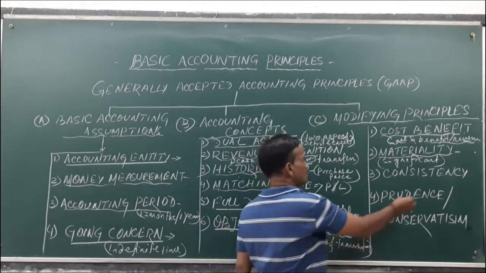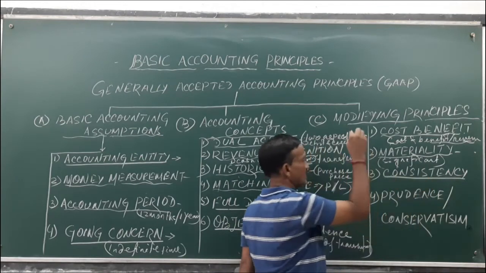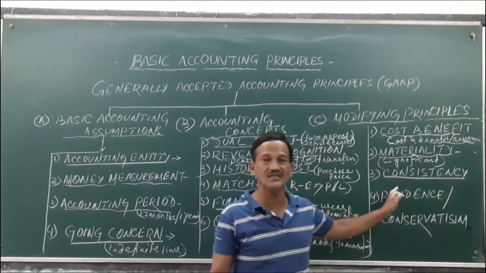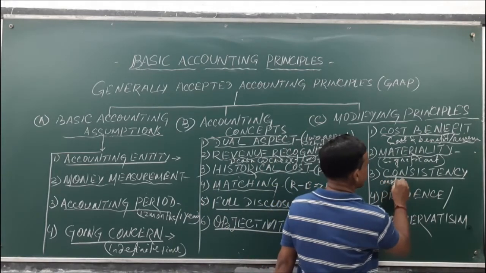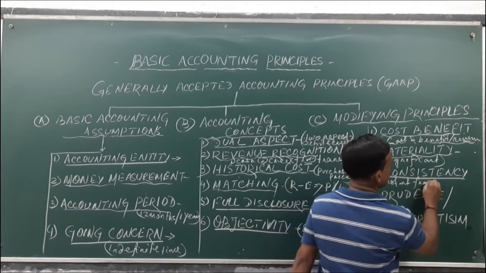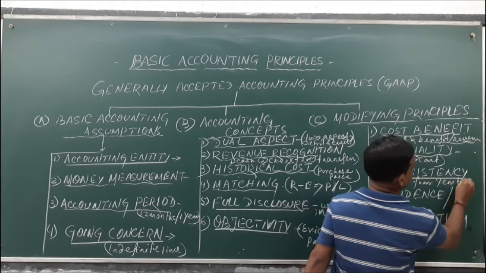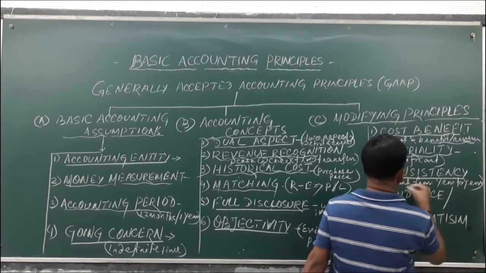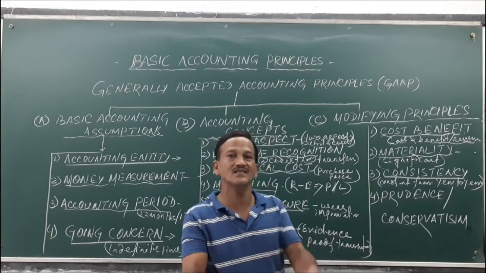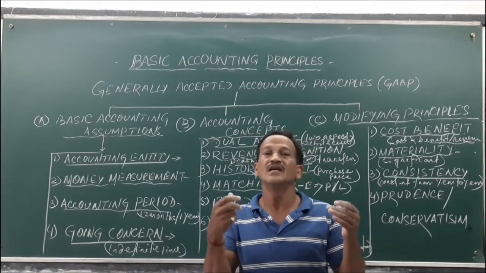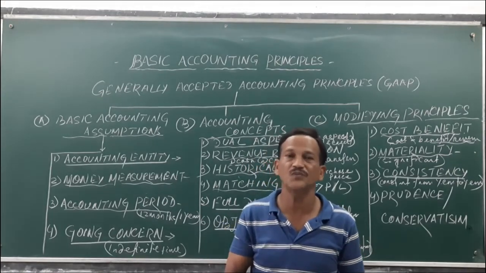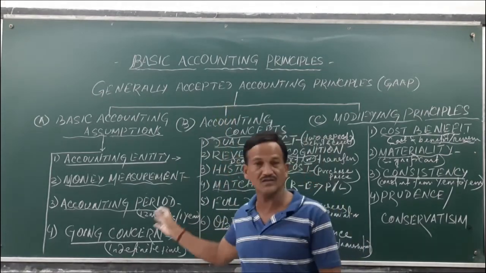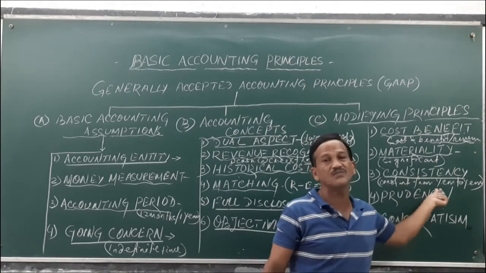Then next is consistency. There is another modifying principle: consistency. Consistency means being constant from year to year. Any methods, principles or procedures we follow in the accounting records, the consistency principle should always be followed.